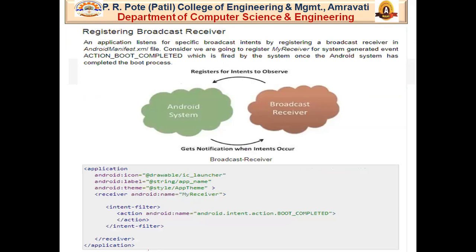So in the manifest file, we have a receiver tag. We name this receiver whatever name has been given over here.